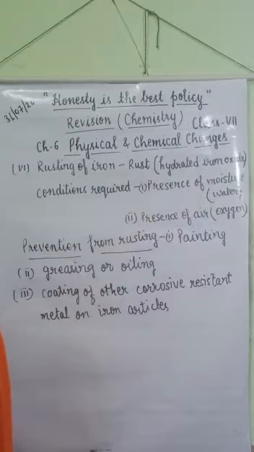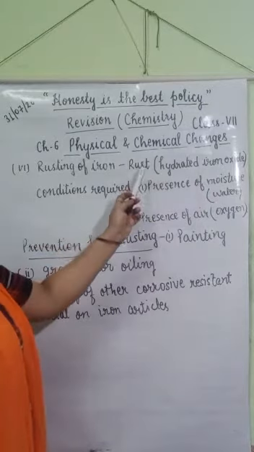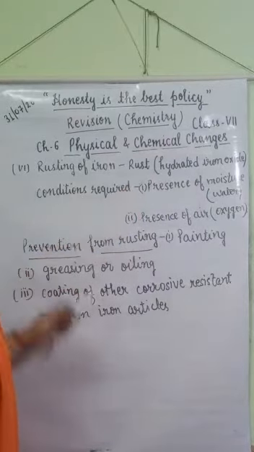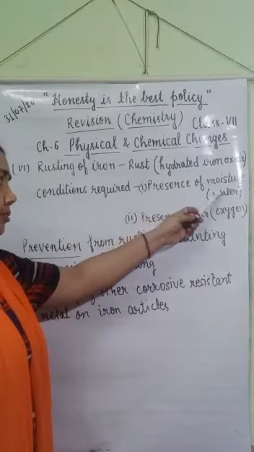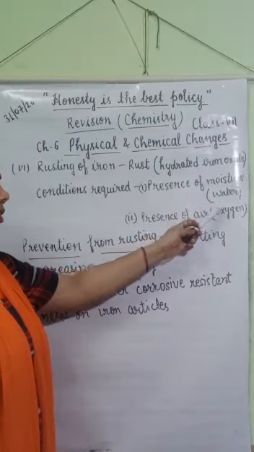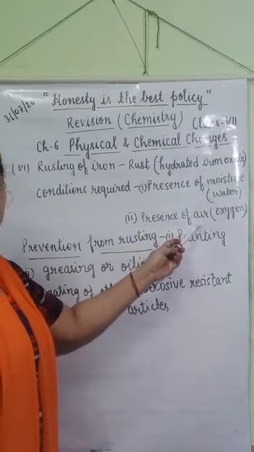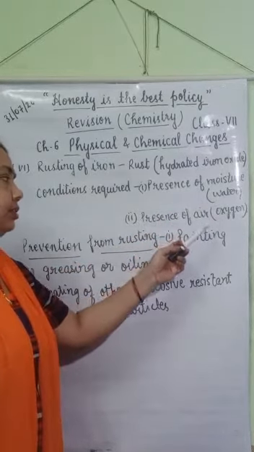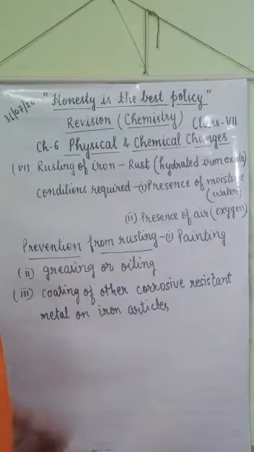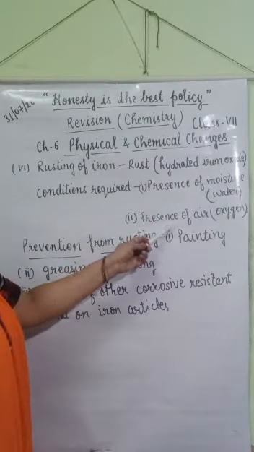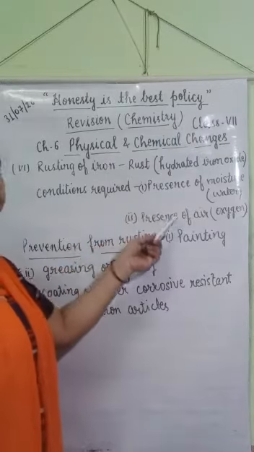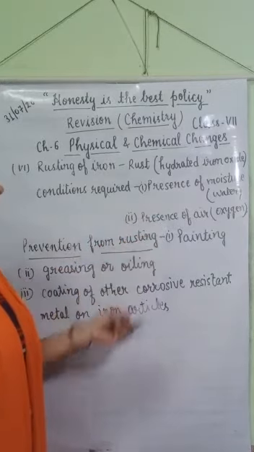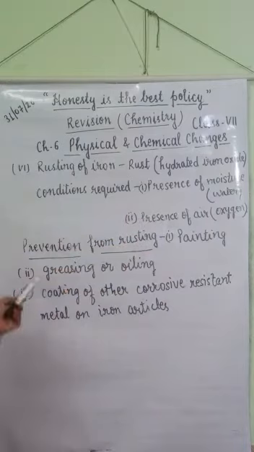The conditions required for rusting are the presence of moisture or water and the presence of oxygen or air. Oxygen is present in air. So both conditions are required for rusting. If one of them is absent, rusting will not occur.